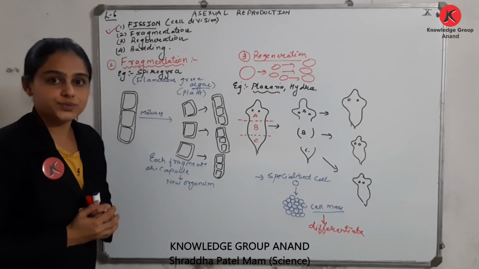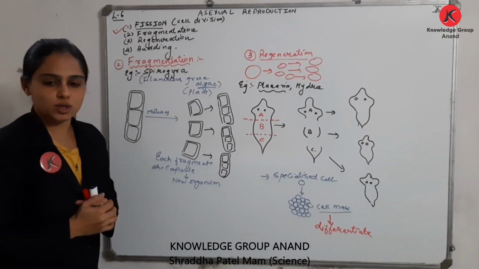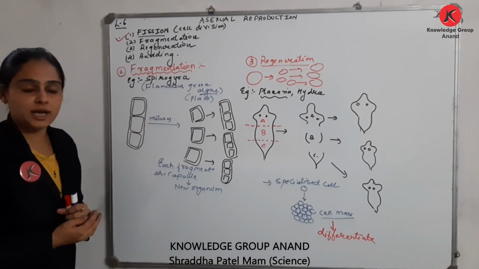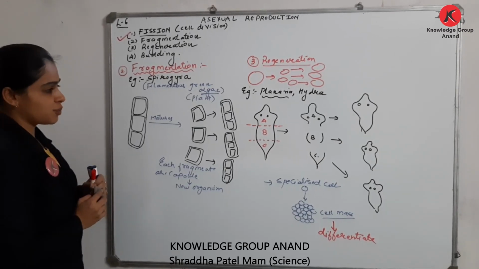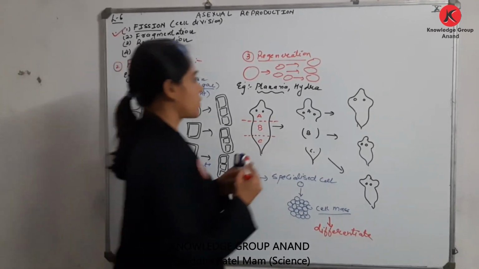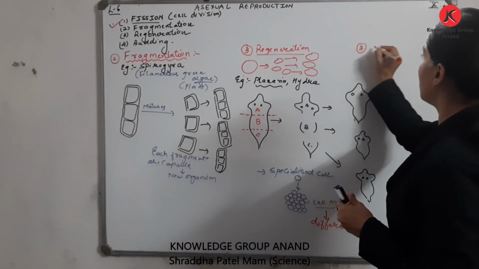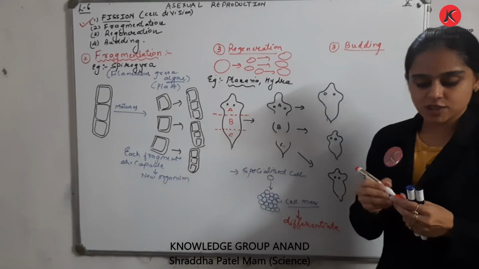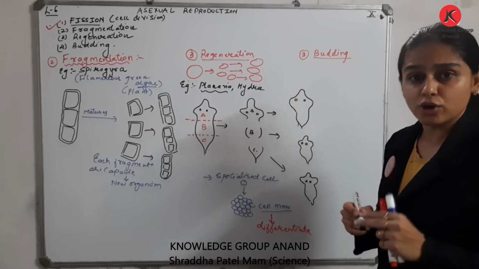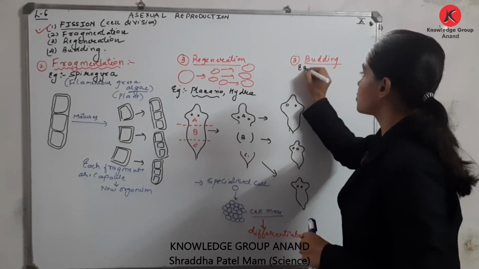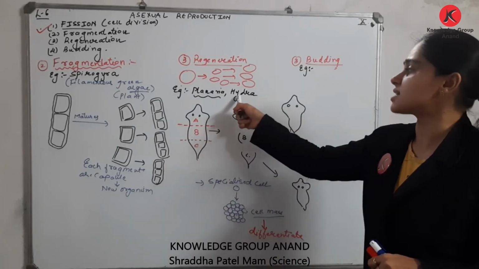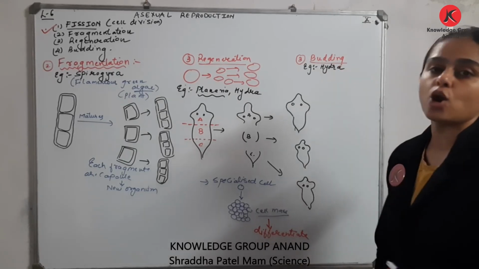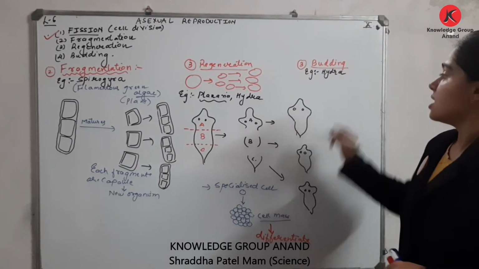Third comes your budding. Okay, if I want to write budding, I hope fragmentation you people have written. Okay, so I am writing this portion, rather I am writing this way only. Chalo. So third over here I am writing is your budding. Okay, as the name suggests budding, तो यहाँ पे क्या produce होता होगा? Okay, before this comes your example. Once again this hydra reproduces asexually by budding also. So ये हो गया आपका hydra.